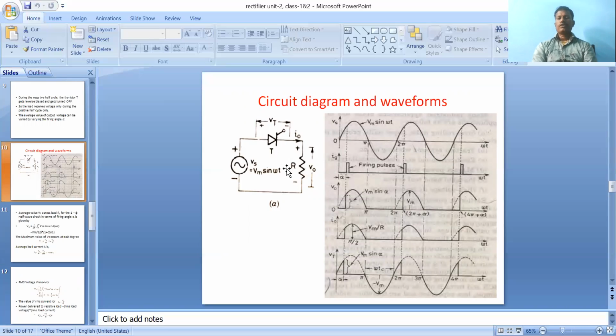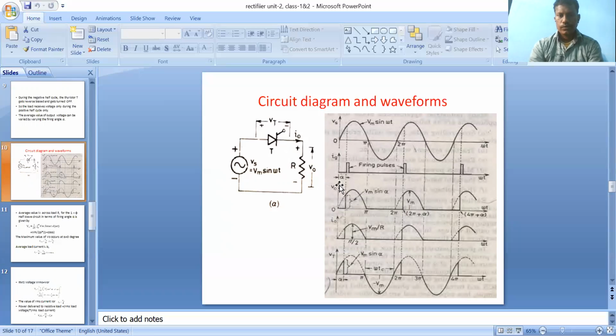It is called a half wave converter because only one switching device, only one thyristor, is connected. Here Vs equals Vm sin omega t. It is the input supply, Vs is the AC supply voltage. The thyristor consists of three terminals: anode, cathode, and gate. T indicates the thyristor, and VT is the voltage of the thyristor. I naught indicates the load current or output current through the resistive load, and V naught is the voltage across the load. These are the specifications of the circuit diagram.